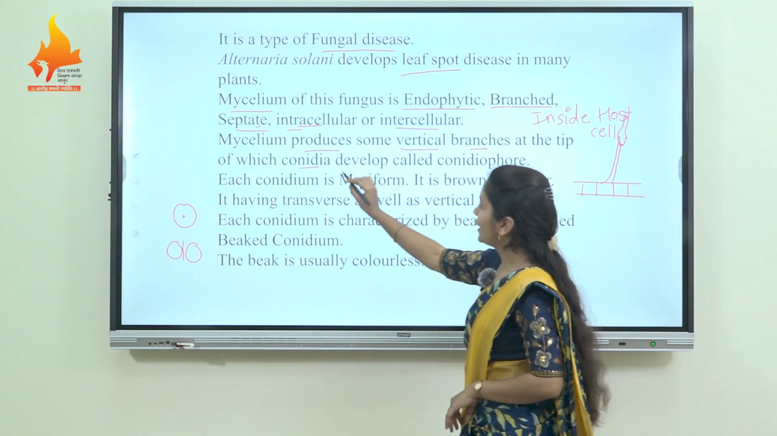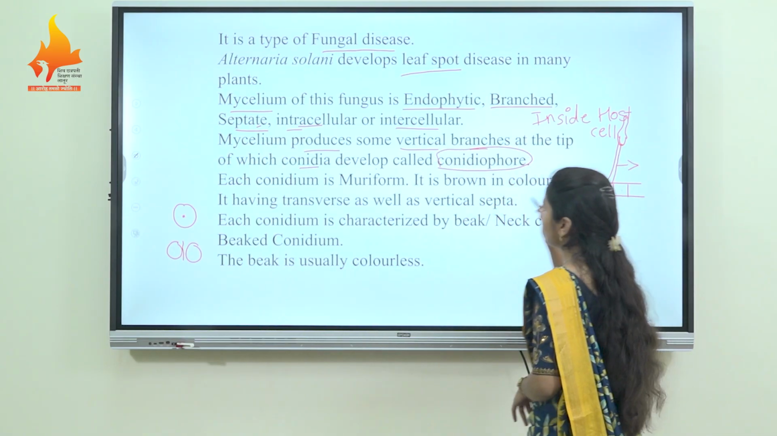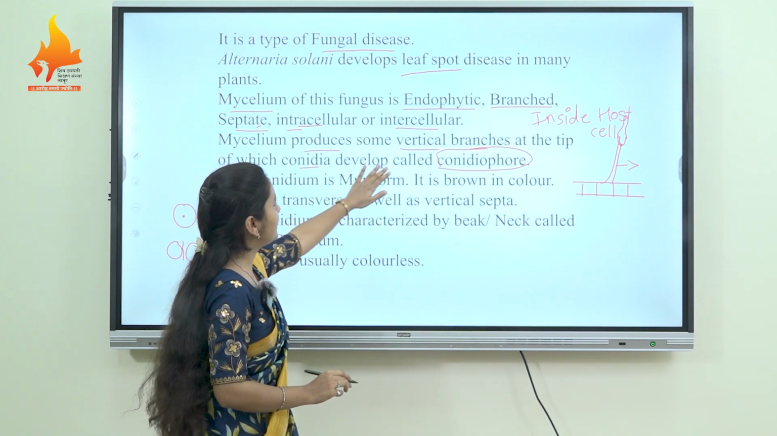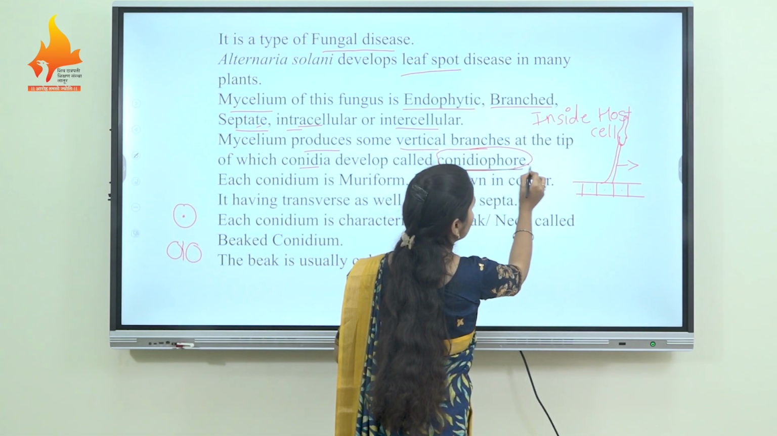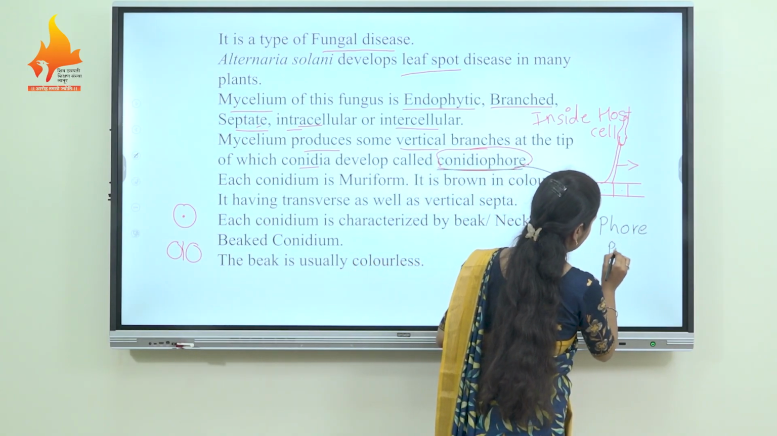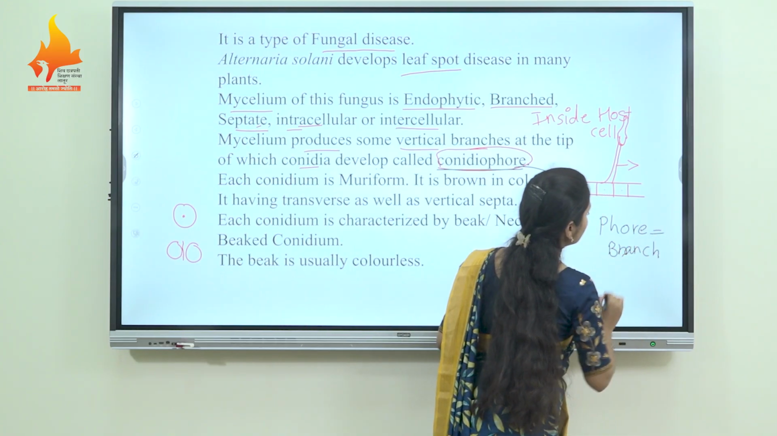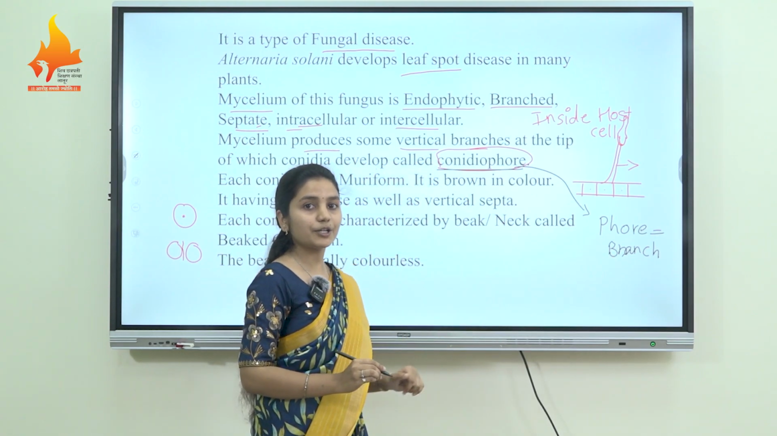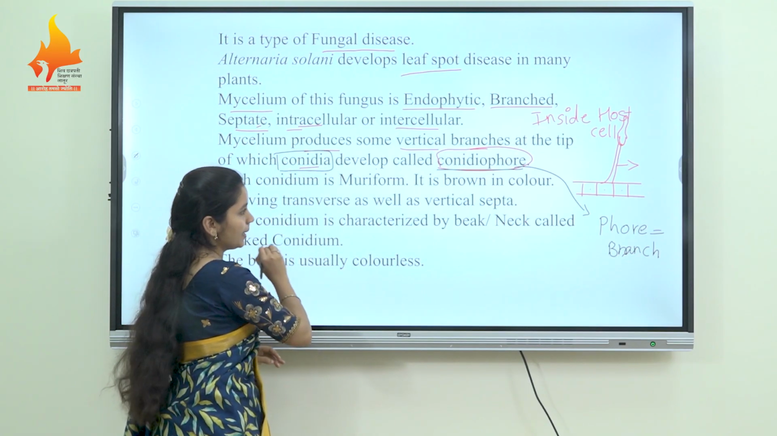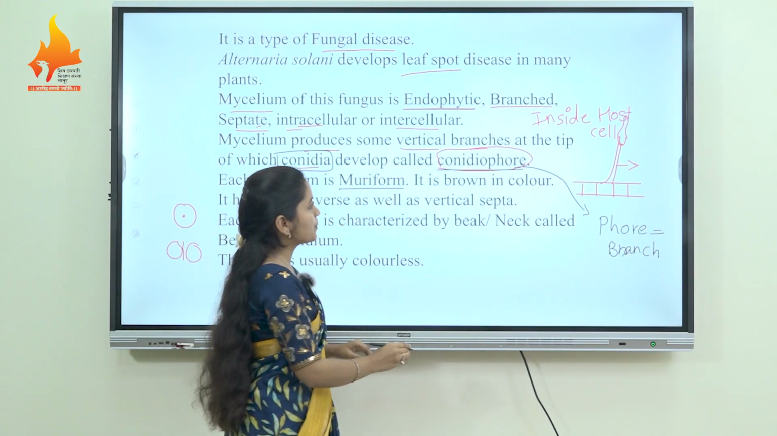Okay, and that conidia develops on what? The conidiophore. It means the mycelium produces some vertical branches, at the tip of which the conidia develop, called conidiophore. Phore means what? Branch. On that branch the reproductive structure develops, and that reproductive structure is known as what? Conidia. And that conidium is muriform and brown in color.